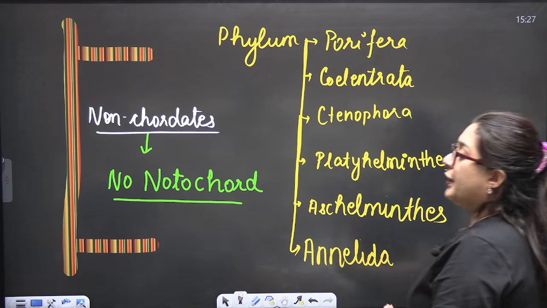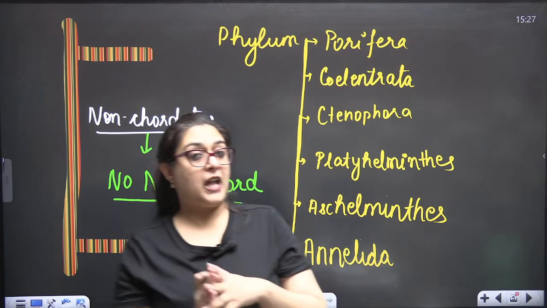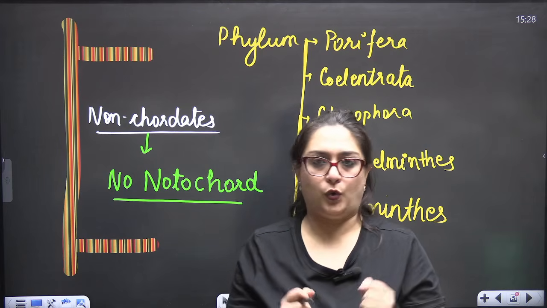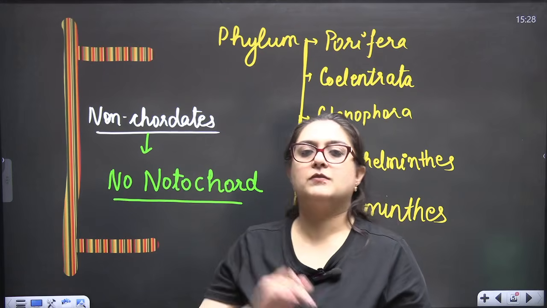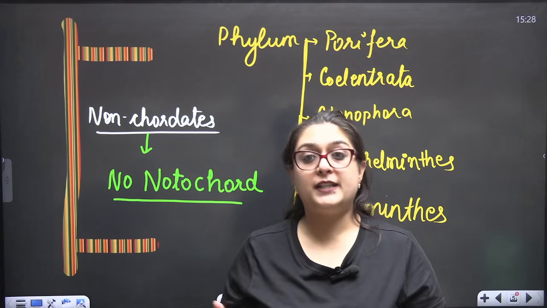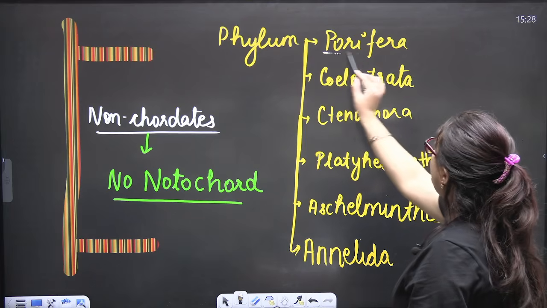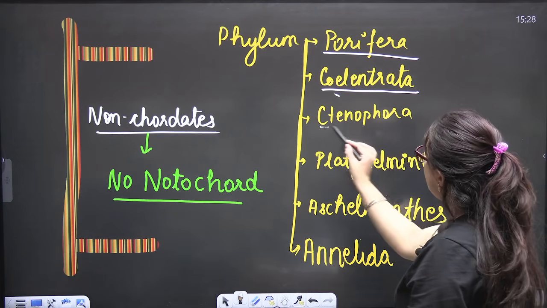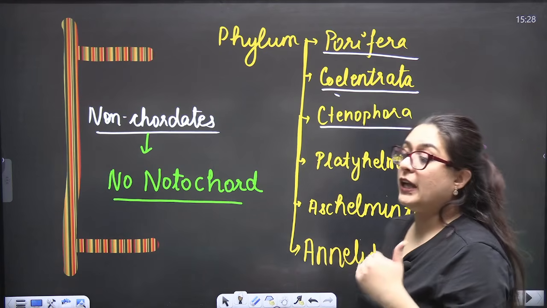Now, according to this, two major sections of animals are created. Organisms devoid of notochord, they don't have notochord, are non-chordates. Various phyla are there, and those having notochord are chordates, in which vertebrates are also included. Phylum Porifera, phylum Coelenterata, phylum Ctenophora. Now again these phyla show evolution.